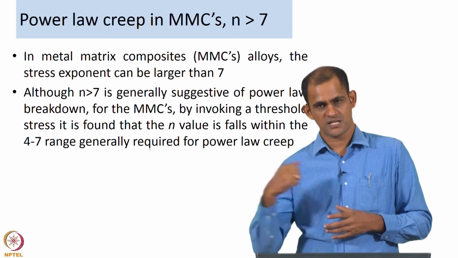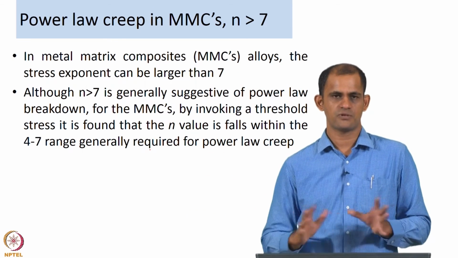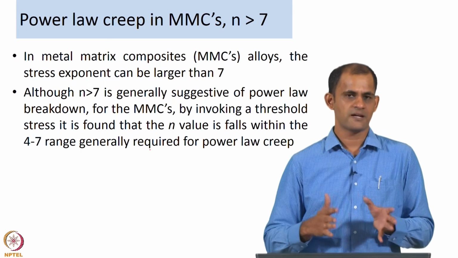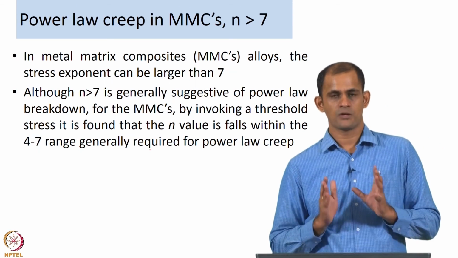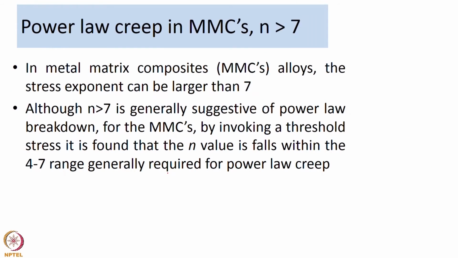So, when you see stress exponent values greater than 7, then you typically say that is breakdown of the power law, but in metal matrix composites you could see n greater than 7, but the material is still undergoing creep within the power law creep regime. So, how is this happening? It is because, in metal matrix composites, you have a secondary phase.